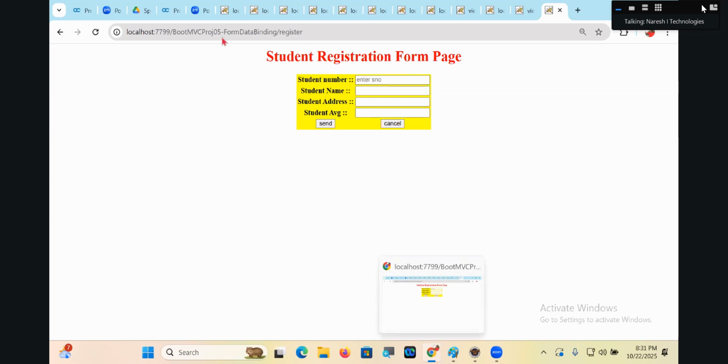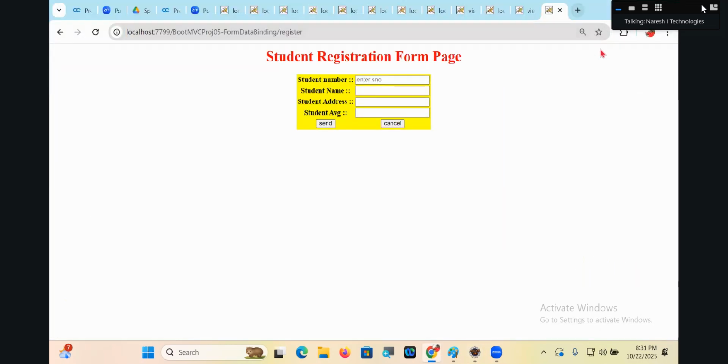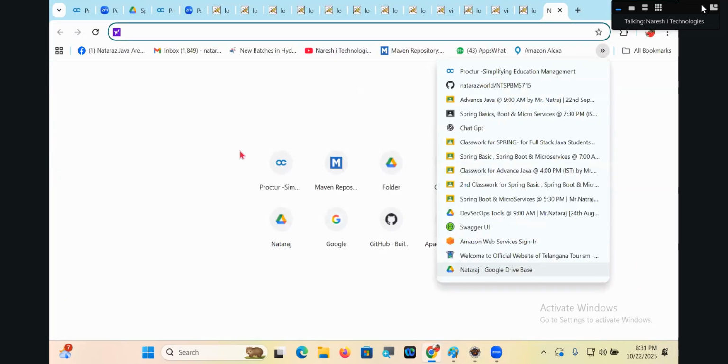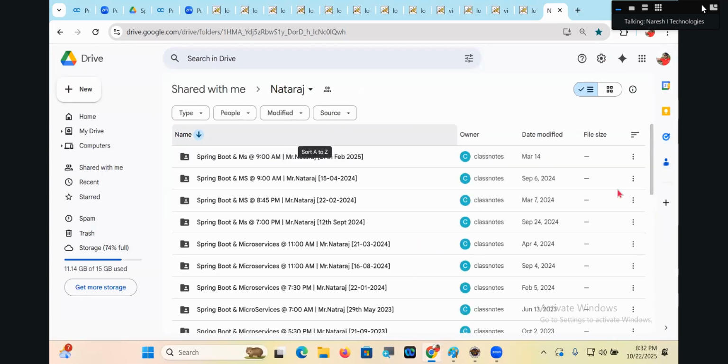Okay, with this we completed form data binding. So what is next? Request parameters binding is there, which I will take up in tomorrow's session.